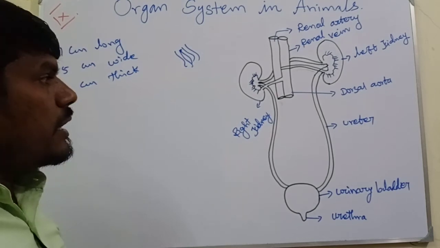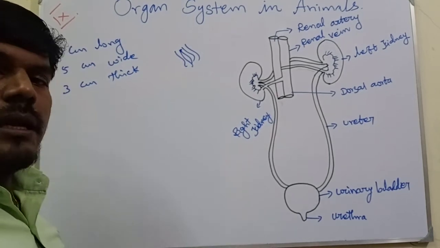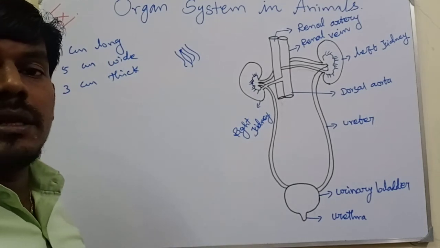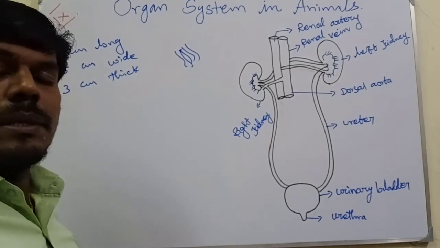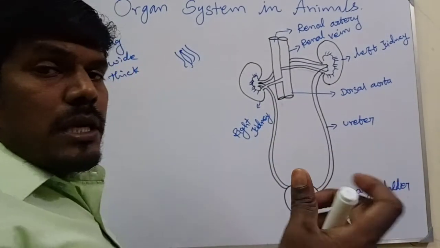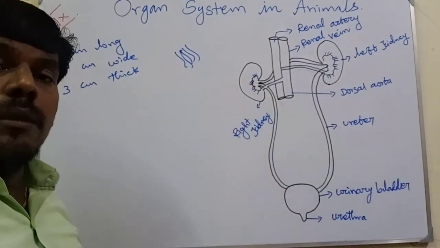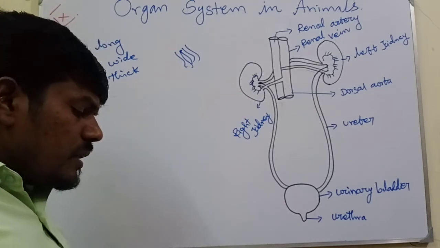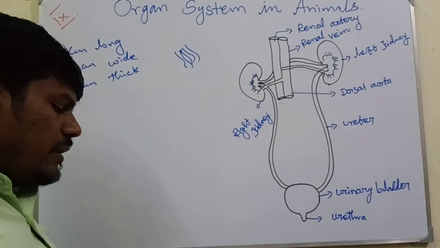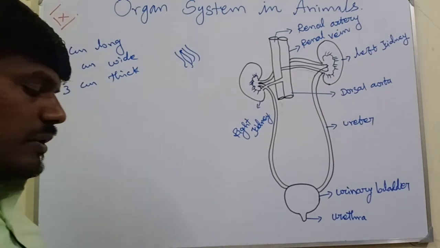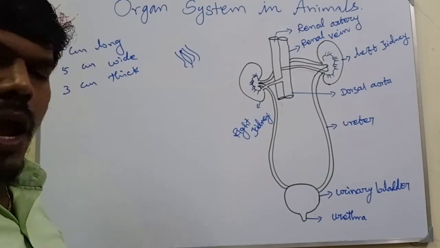So when you look at the kidney, the inner side is concave. You know the lenses you study in physics, which can be convex or concave. The inner side is concave, and the outer side of the kidney is convex. Each kidney has a notch called the hilum, through which blood vessels and nerves enter and the urine leaves.